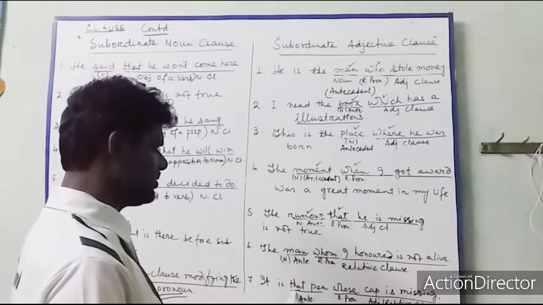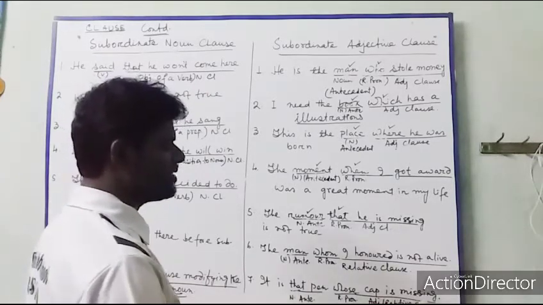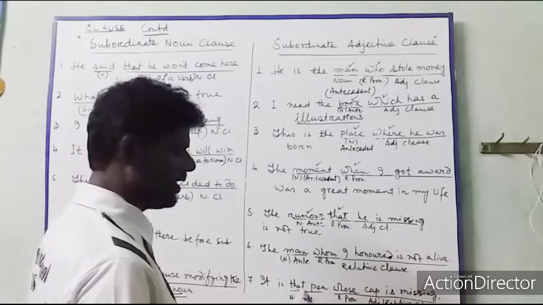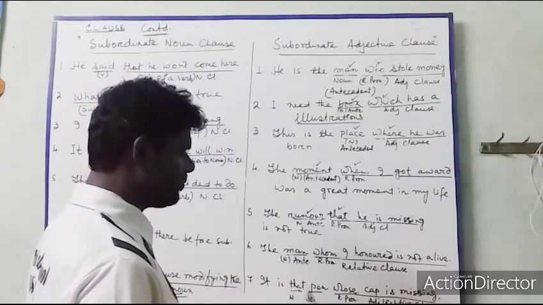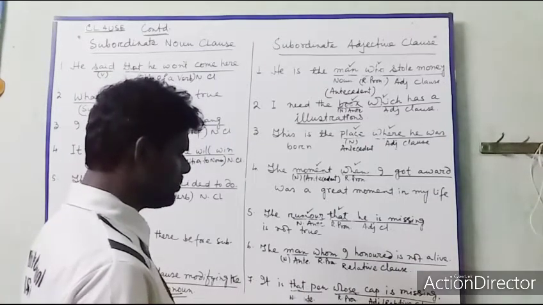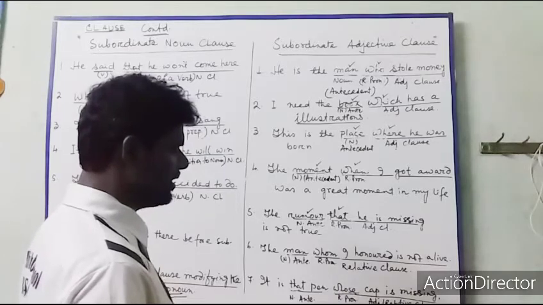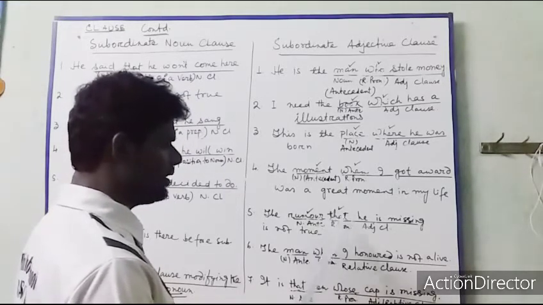It is that pen whose cap is missing. Whose means the pen. That pen, same thing, and whose is coming in place of that pen. Whose is a relative pronoun. Whom, relative pronoun. That, relative pronoun.